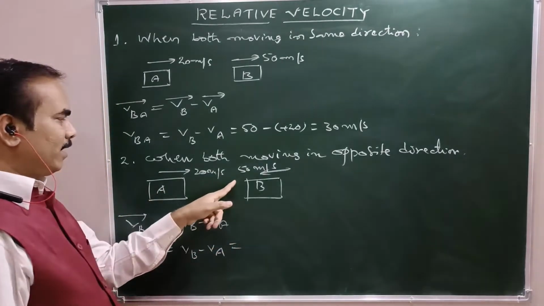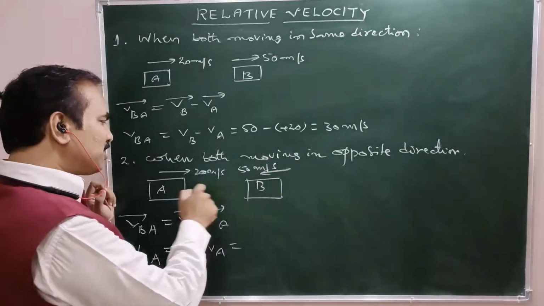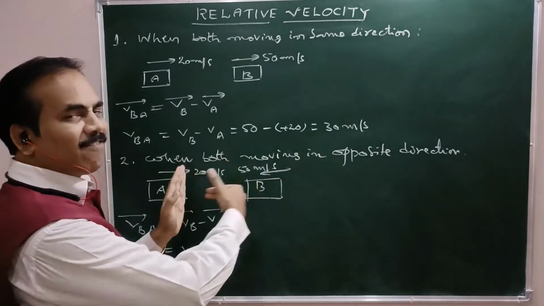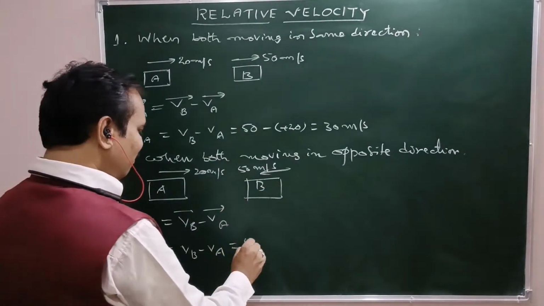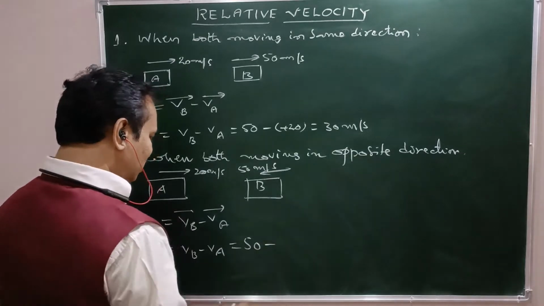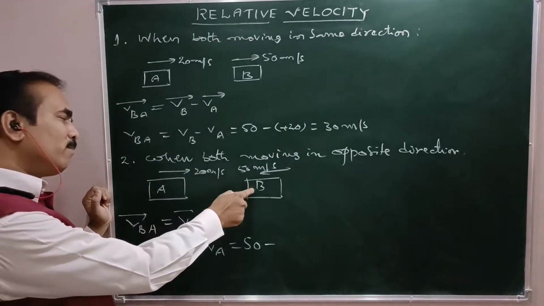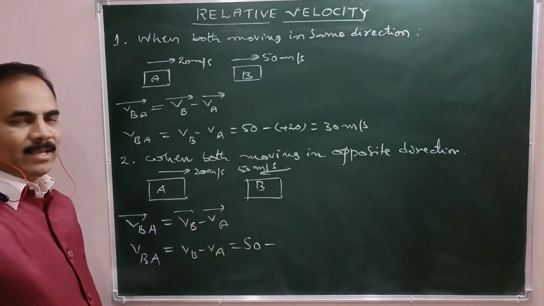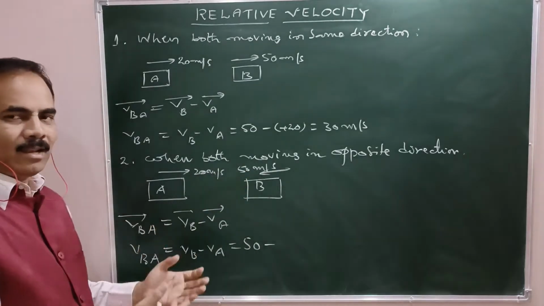Now what is VB? 50 meters per second. Suppose if this is the positive direction, this is the negative direction. VB is 50 meters per second leftwards. If it is positive, so 50 meters per second minus VA. What about VA? VA is negative, because the direction of motion of A is opposite with respect to B. So if 50 meters per second is positive, 20 meters per second is definitely negative.